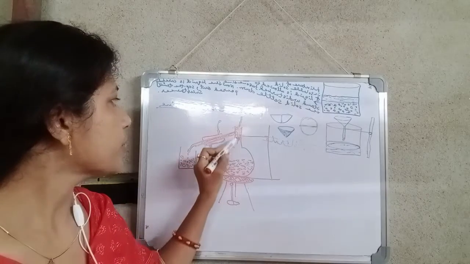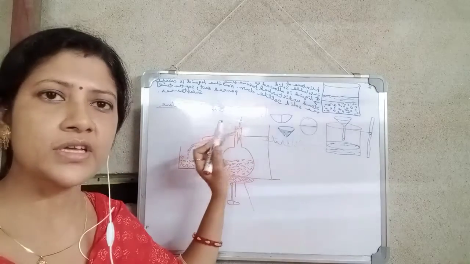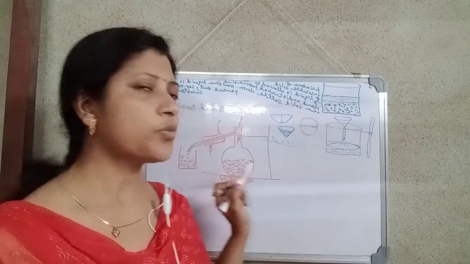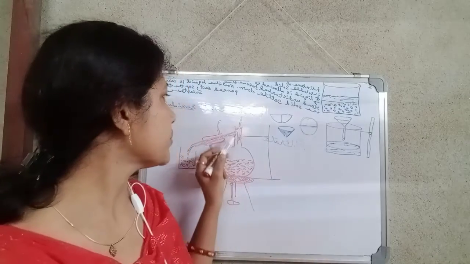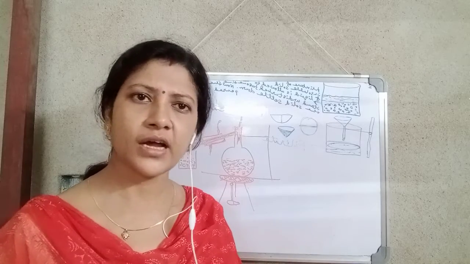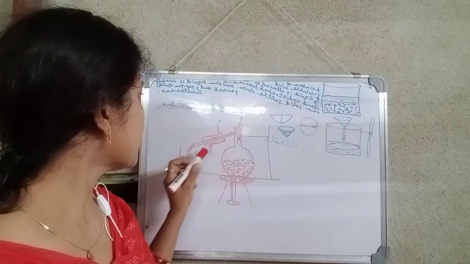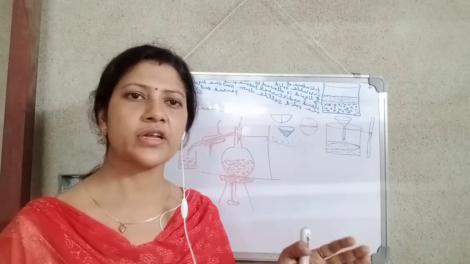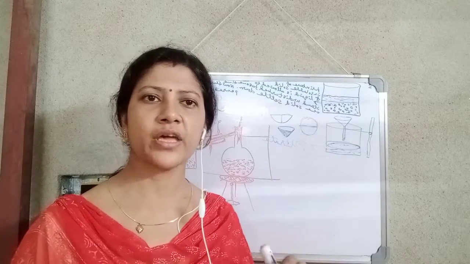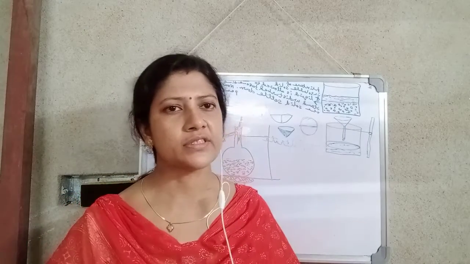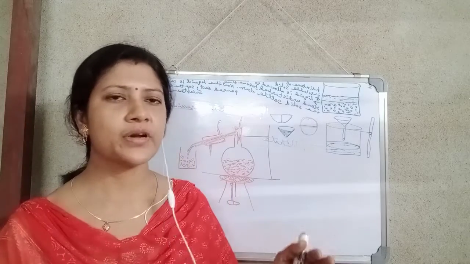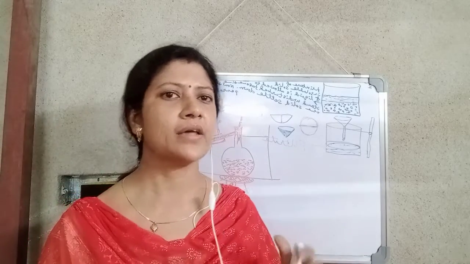Okay, so we observe the temperature on the thermometer, and here the boiling points of the two liquids are already known. So when we observe the boiling point on the thermometer, we see that one liquid is evaporated and another remains in the flask. In this way we separated the two miscible liquids. One may be volatile or non-volatile, but the two liquid substances are separated by this process.